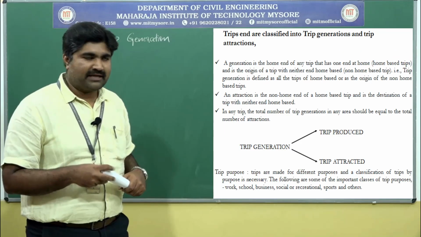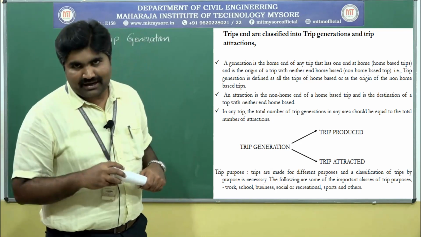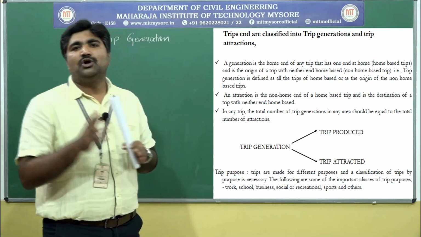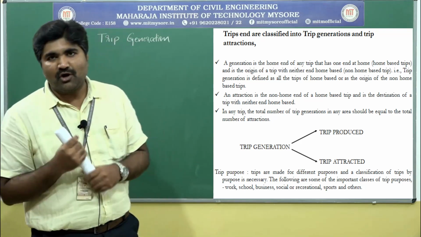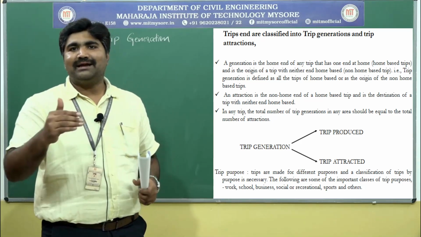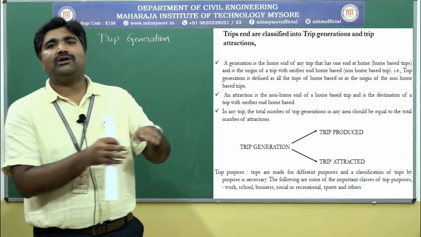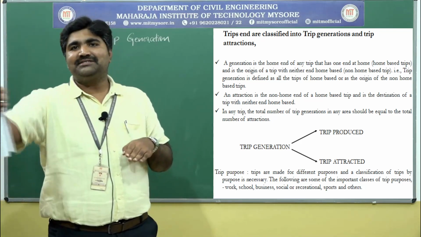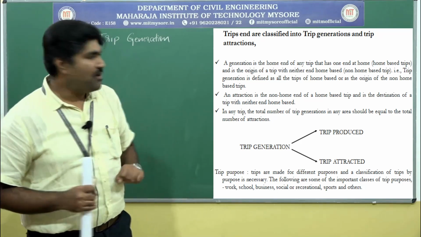Next, these trip ends are classified into trip generation and trip attraction. As we know, a trip has two ends: one is the starting point, another is the destination, the end point. Depending upon these points, trips are generated. The starting point is the trip generation, and the destination point is where the trip is attracted, that is the attraction point.